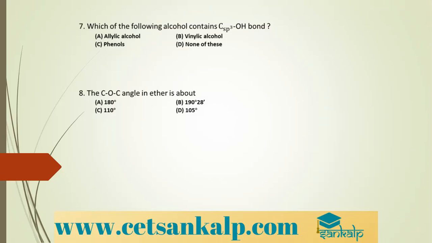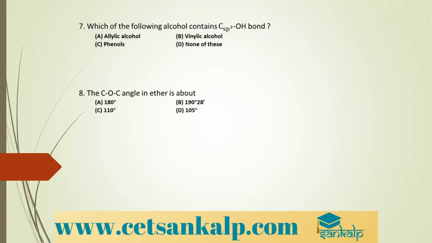So what happens in esterification? CH3COOH plus C2H5OH, with intermolecular elimination of water, gives CH3COOC2H5 plus H2O. This is the esterification reaction. So what is getting replaced? In place of OH, CH3COO is coming. So OH minus is replaced by the CH3COO group. So this is the correct option.